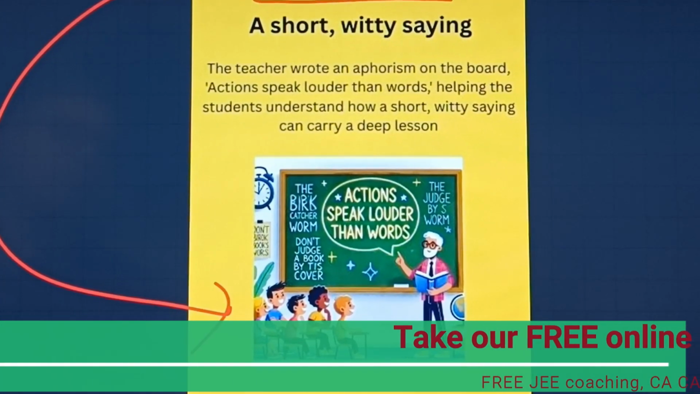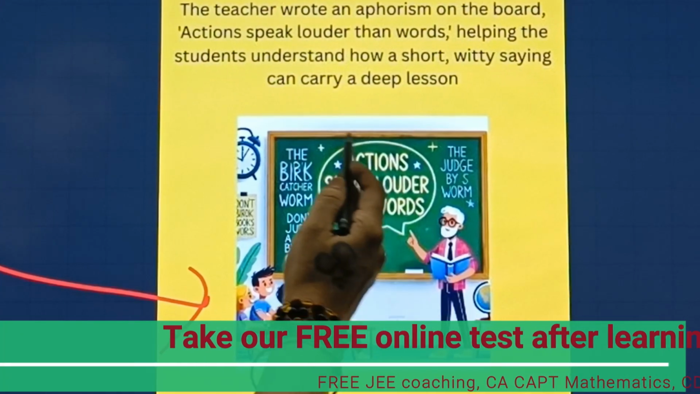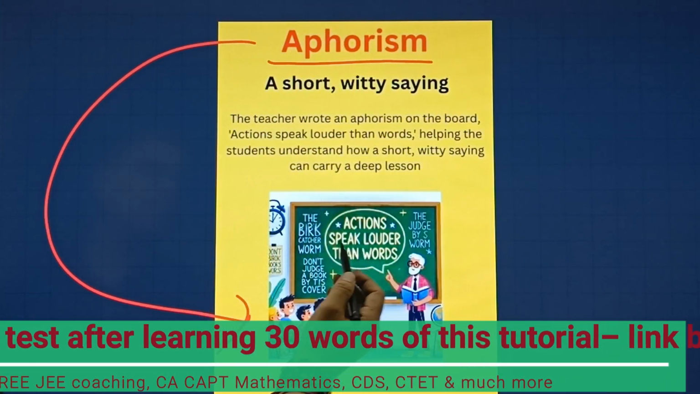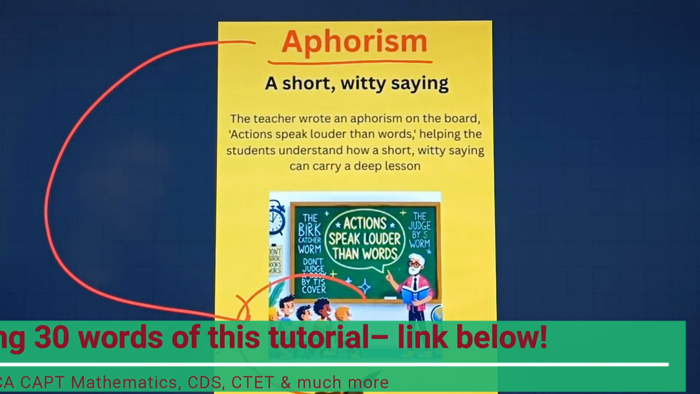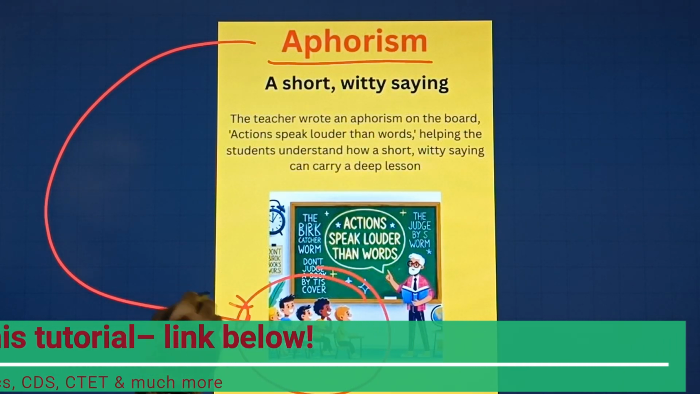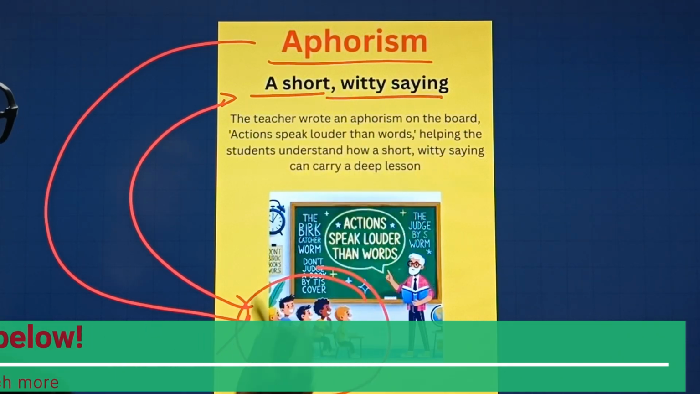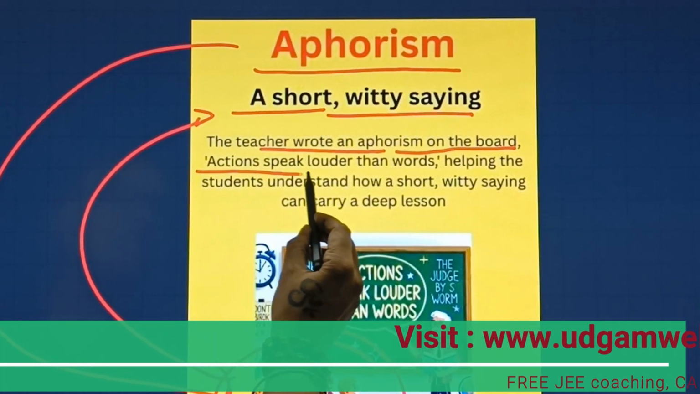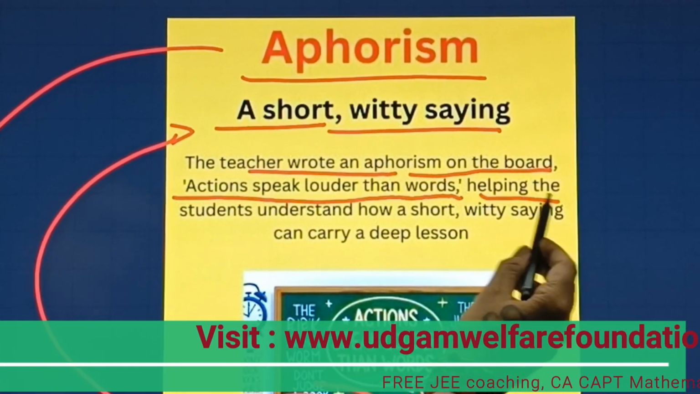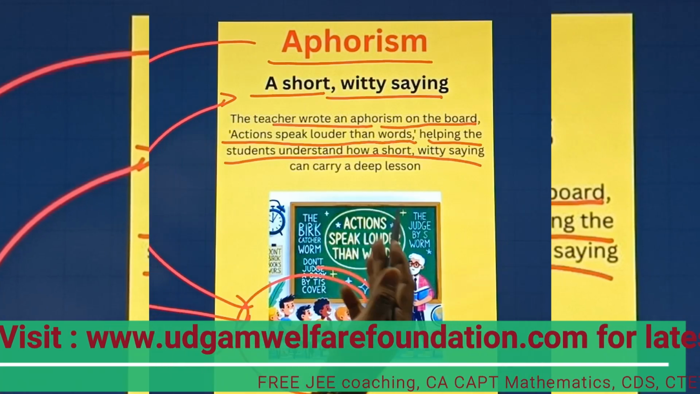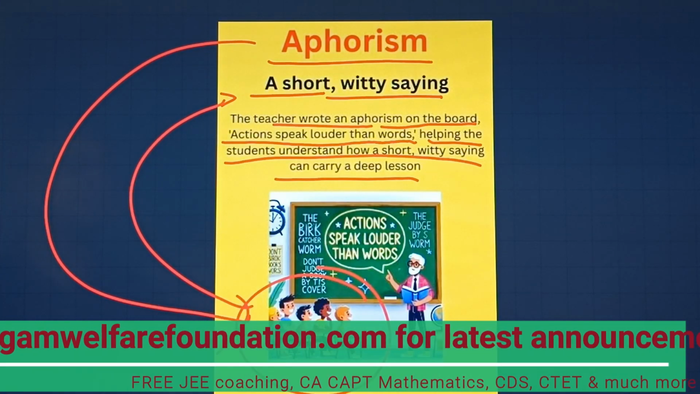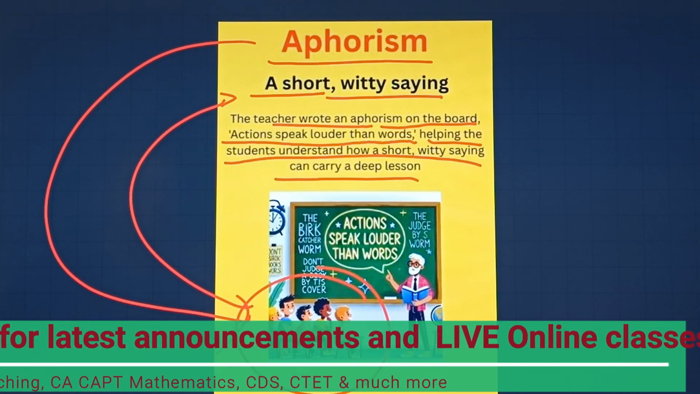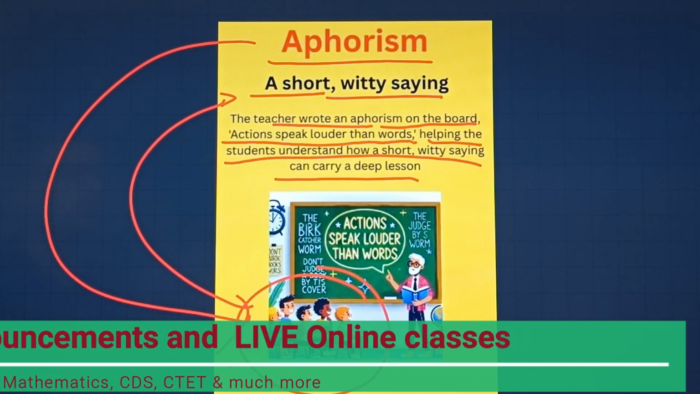Now let's understand with the help of this particular picture. A teacher is showing some sayings on the whiteboard. Actions speak louder than words, and students are here. Now let's understand with the help of the meaning. A short witty saying. The teacher wrote an aphorism on the board. Actions speak louder than words, helping the students understand how a short witty saying can carry a deep lesson. That means the meaning of aphorism is a short witty saying. Very simple. Now let's move towards our next word.